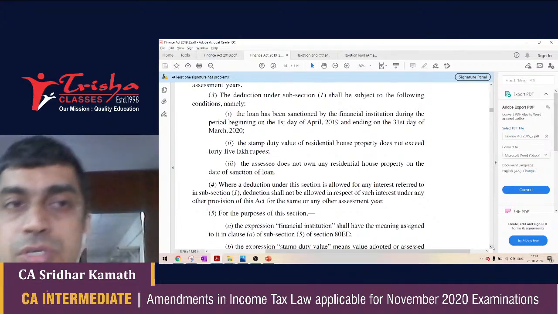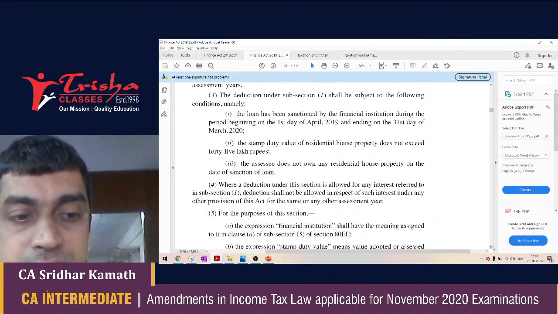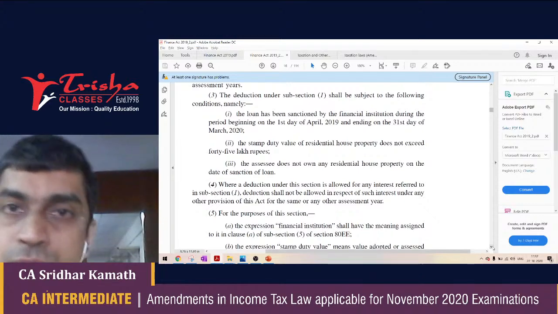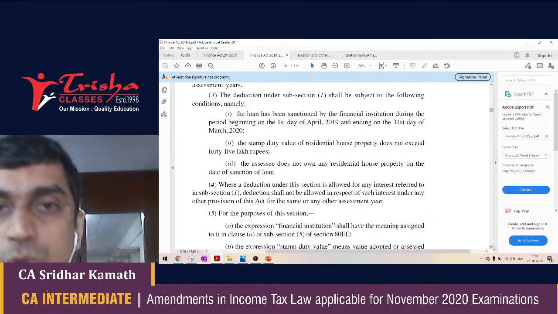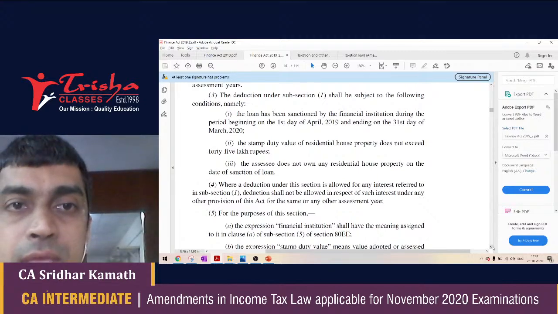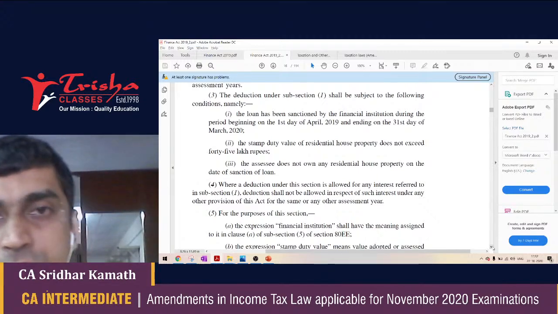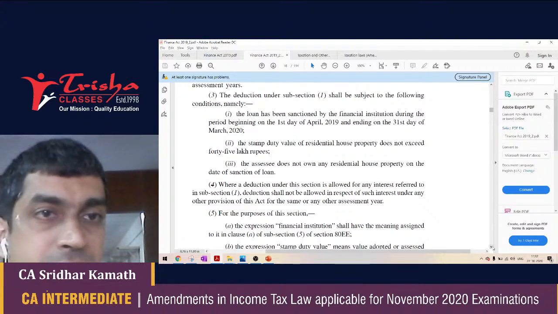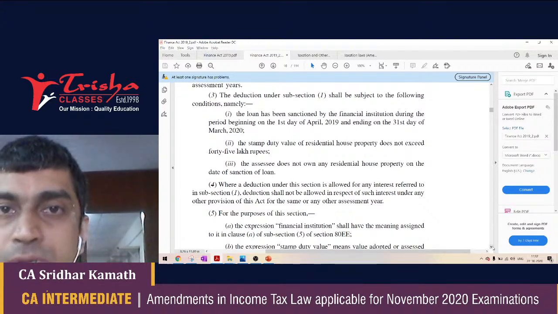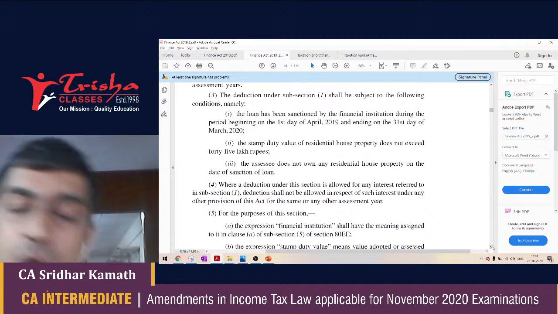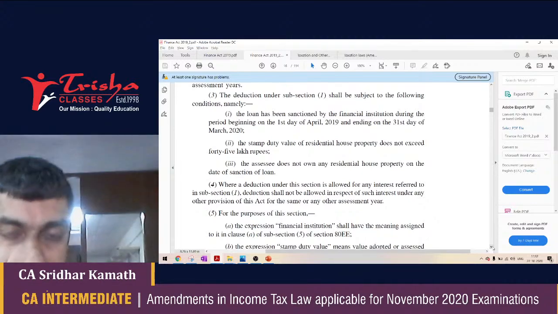Now students, you must understand and know that there is a chapter called income from house property where you get deduction for interest on housing loan. Okay, there is a cap for the deduction of interest on housing loan. For a let-out property, there is no cap. For the self-occupied property, there is a cap of 30,000 or in certain cases 2 lakh rupees.